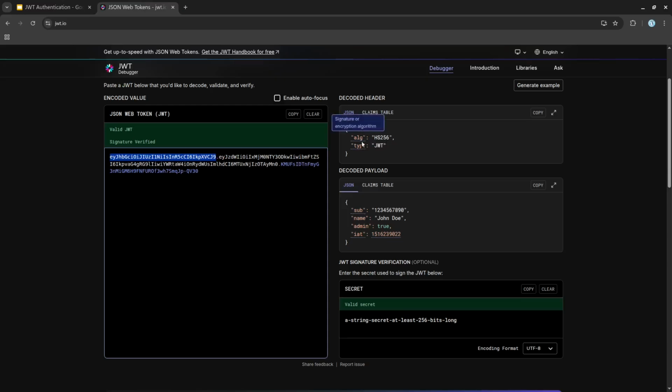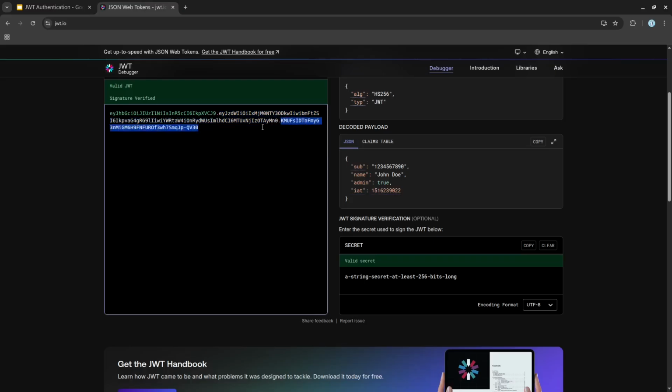We can also use the RSA algorithm here, and the type is obviously JWT. This is the second component, which keeps the data or information or the payload. In this string, this information is stored.